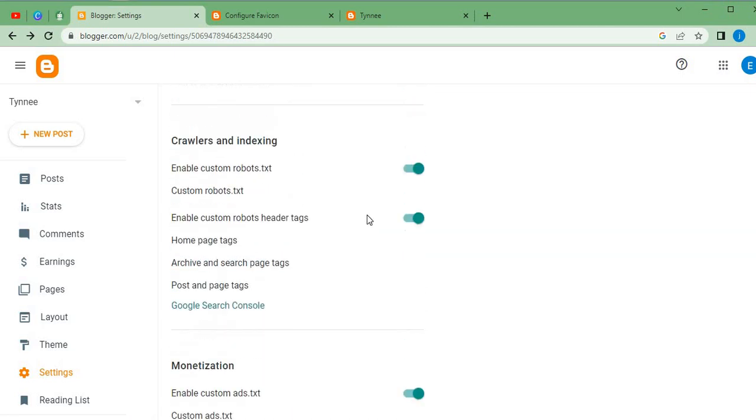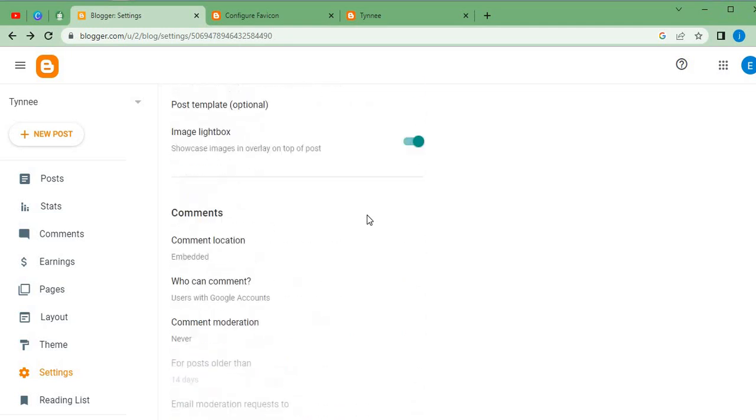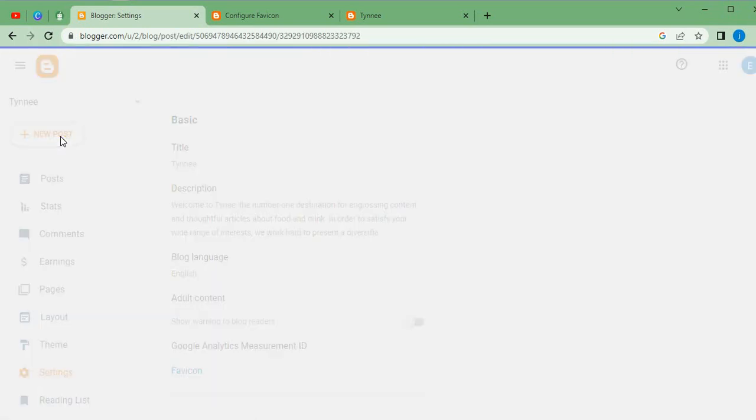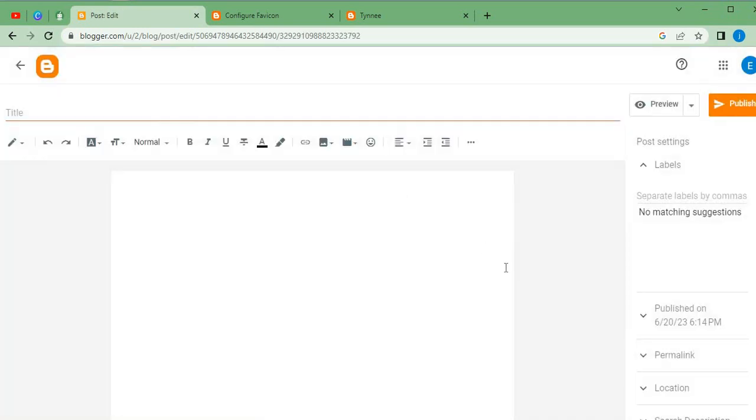So the next thing we are going to do right now is create our first blog post. We're going to click here, create new post. Now we have been redirected here. This is where we are going to put our title. Then from here, this is where we're going to put the entire content, and this is where we're still going to add the image and video in case we have any of such.